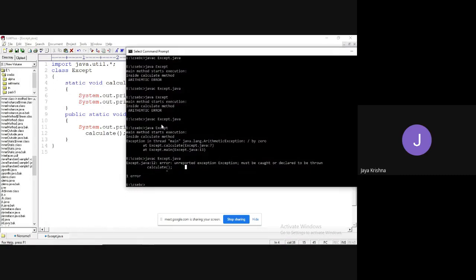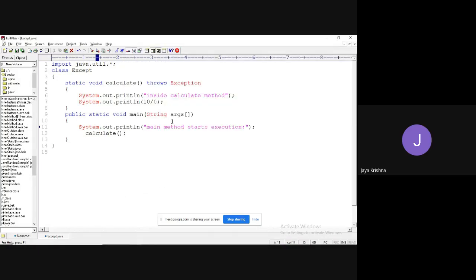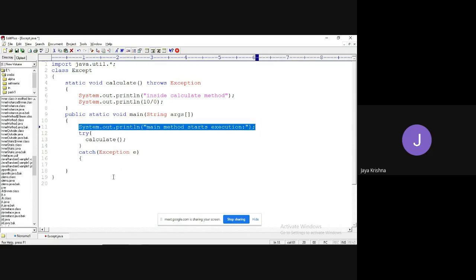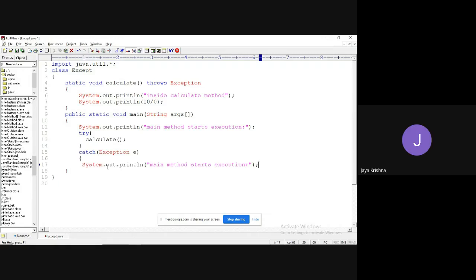So the calculate method is going to get an error, so you need to handle it specifically, with a catch of exception. Simple to overcome that error.